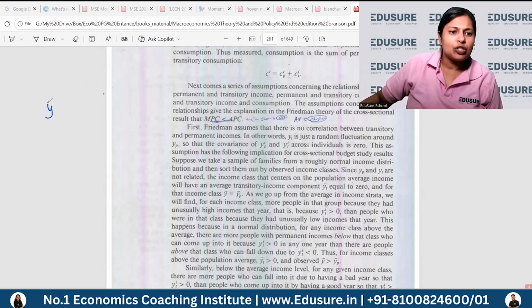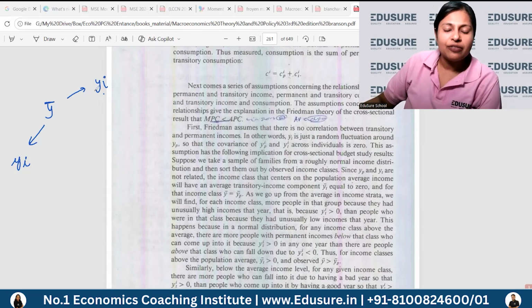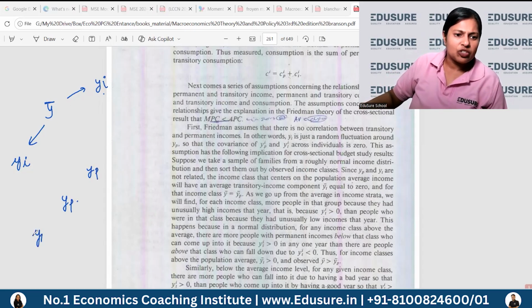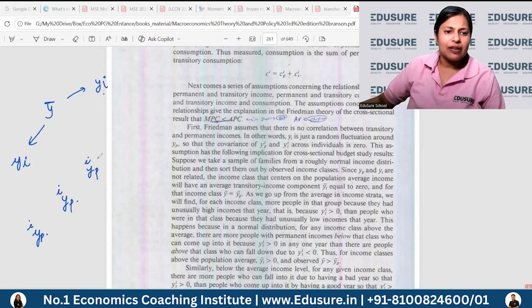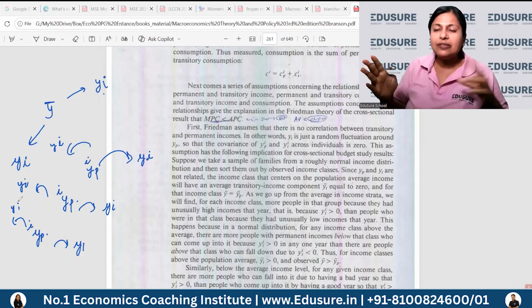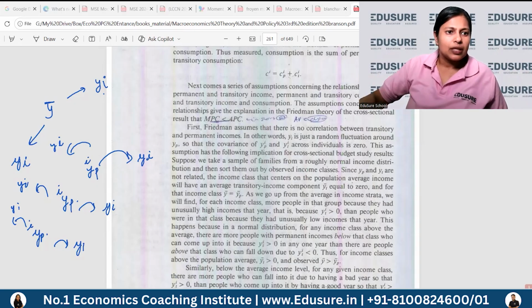So there will always be a population average. There will be some people who have a permanent income more than that, and people who have less. Each income stratum, high income, low income and so on, has its own permanent income, but within that also there will be some people who have more income that year and some who have less. So whatever your permanent income is, your individual income will differ from that every year, and that is unpredictable. Okay, so that is the first thing.